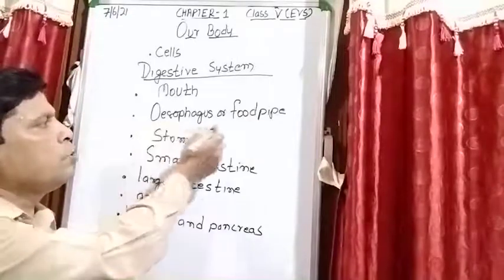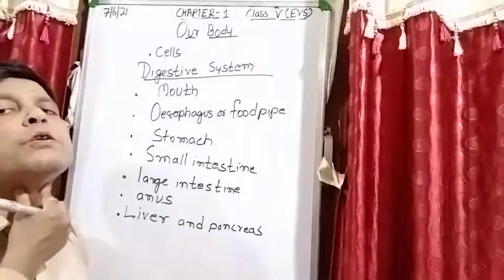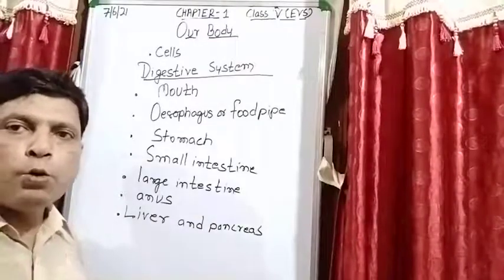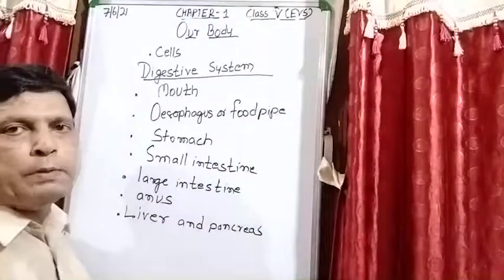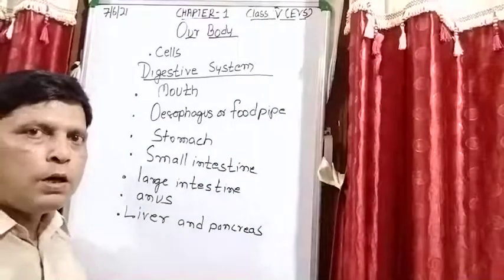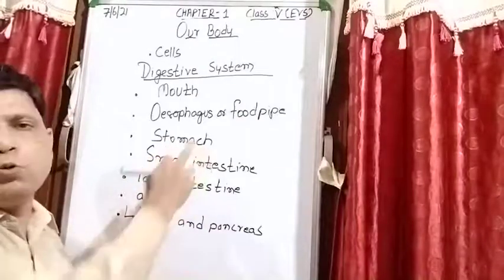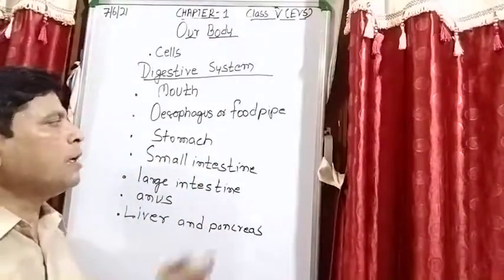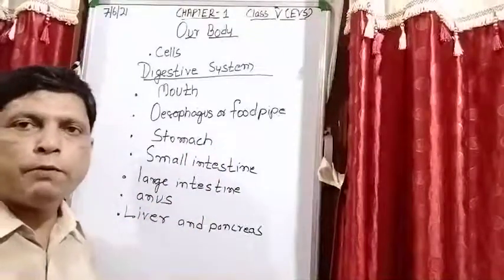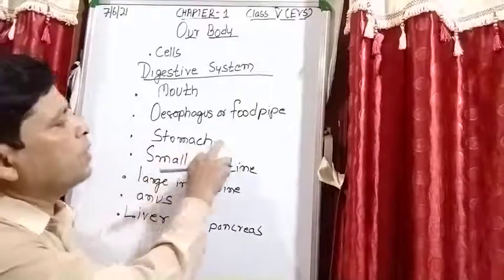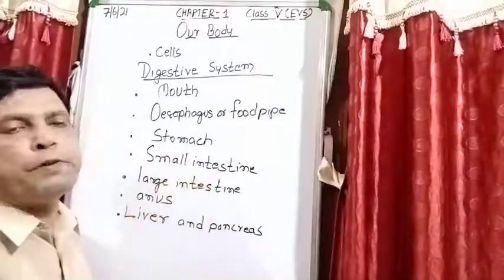Next step, esophagus, or you say food pipe. What is the role of this? The food moves from the mouth to the food pipe, and then the food pipe pushes it into a bag-like structure that is known as the stomach. Now what happens in the stomach? What is the role of the stomach? If you are able to give this answer, it means you are able to understand. Then small intestine, what is the role of the small intestine?